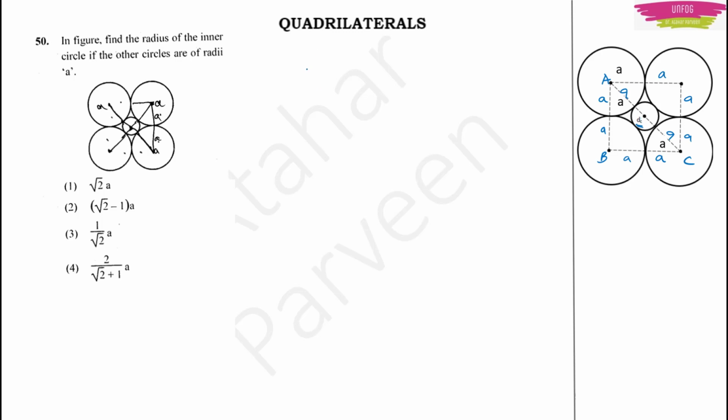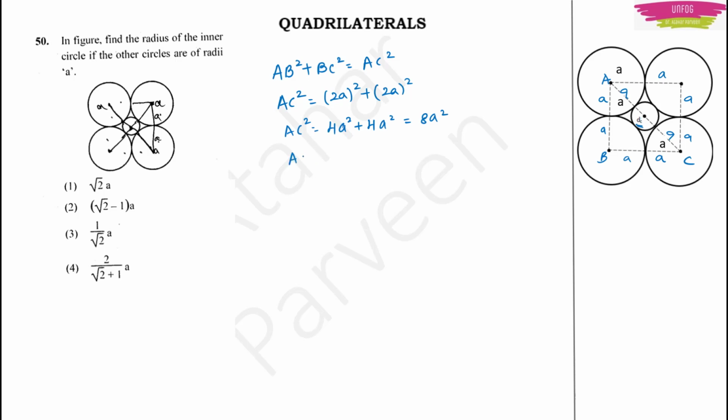First of all, I will put the Pythagoras theorem here because they are talking about the 4 circles which are attached like this, and if I join the radii, I am getting a square. So according to this Pythagoras theorem, from this triangle ABC, AB square plus BC square will be equal to AC square. I don't know what is AC, I have to find it. Now AB I know, right? What is AB? AB will be equal to A plus A. It will be 2A whole square. BC will be equal to A plus A. It will be 2A whole square. So AC square will become 4A square plus 4A square, or it will be 8A square.